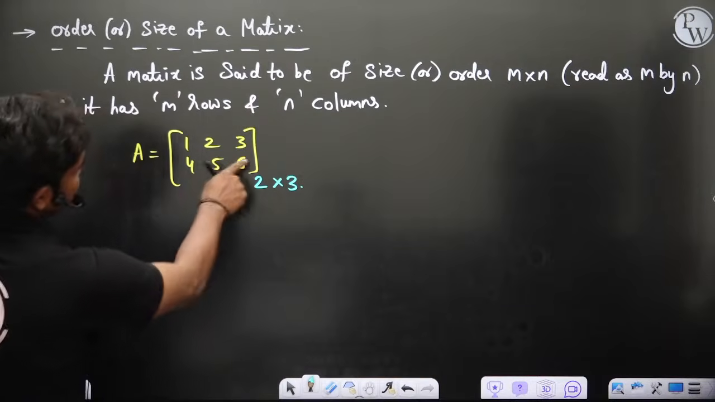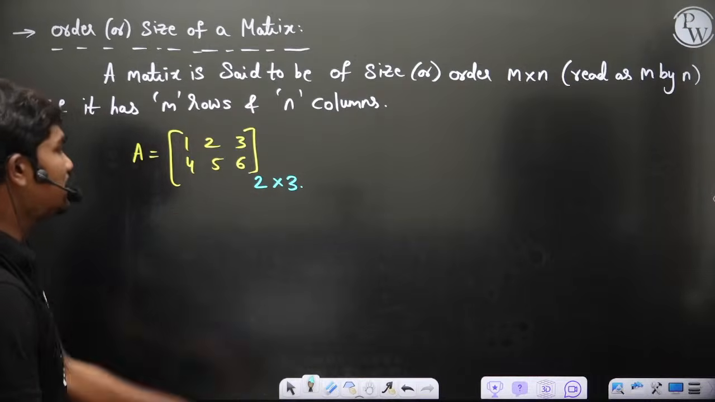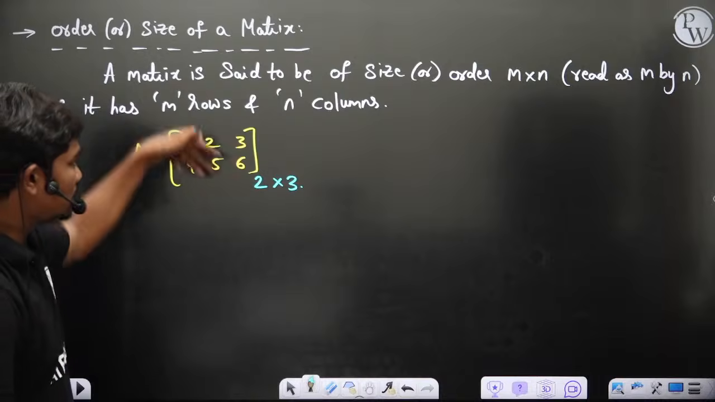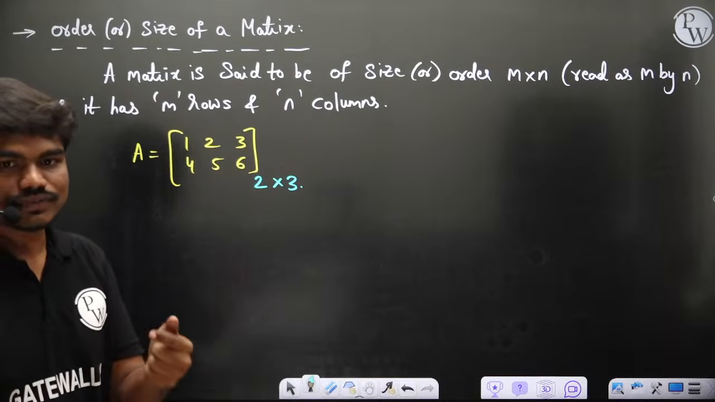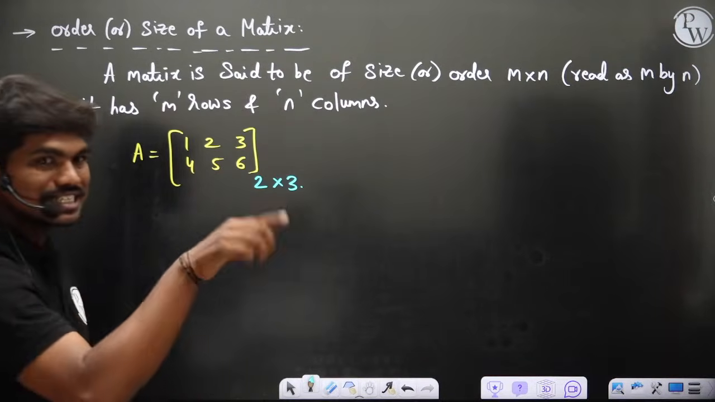So let's see, this is 2 by 3. It tells you that this matrix has 2 horizontal lines and 3 vertical lines, and the total number of elements in this is 2 into 3, which is 6, of course.